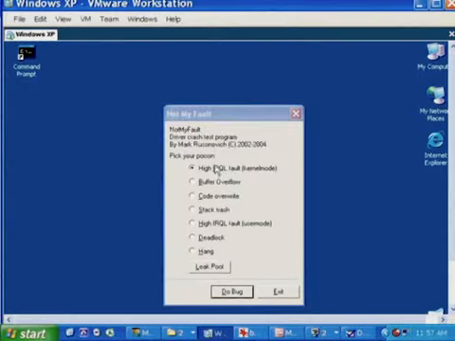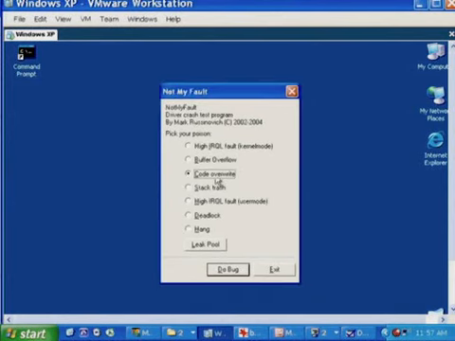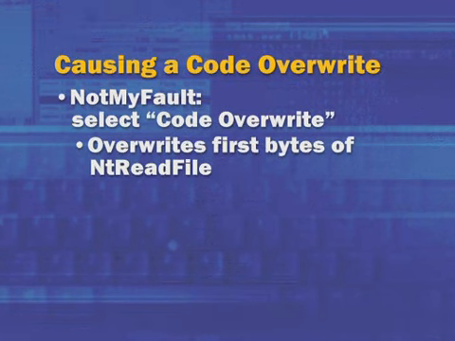Let's go watch what happens on a system that does not have kernel write protection on. In other words, the default case, by going back to Not My Fault. So we're going to go back to the virtual machine and select the code overwrite option. Code overwrite causes Mark's driver to overwrite the first few bytes of a very frequently accessed system call, NtReadFile. That's the underlying system call that is called on behalf of a thread that goes to read from any file handle. So that's going to be called very, very frequently on most systems.